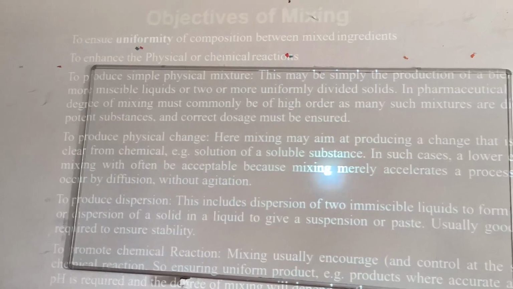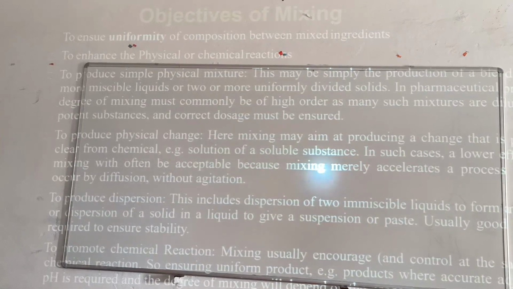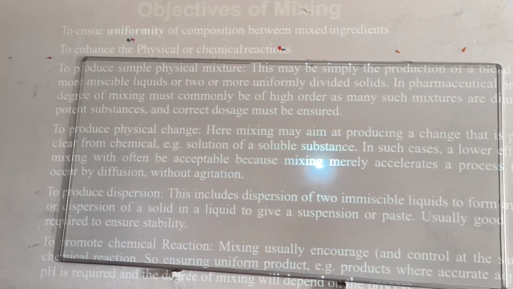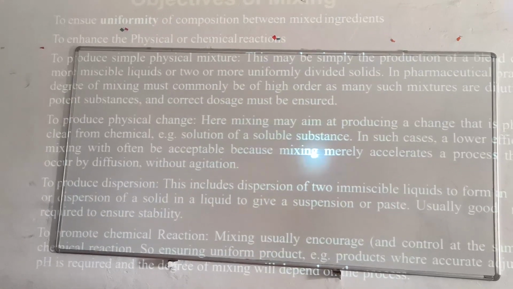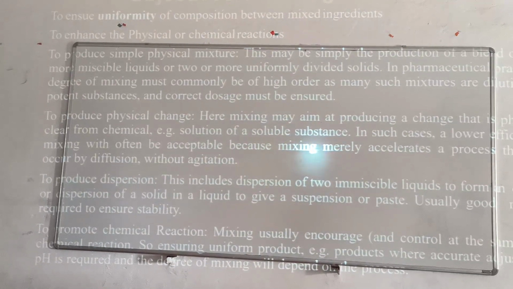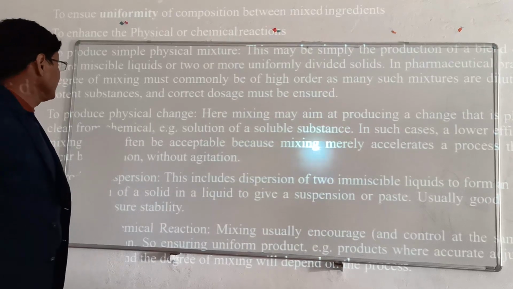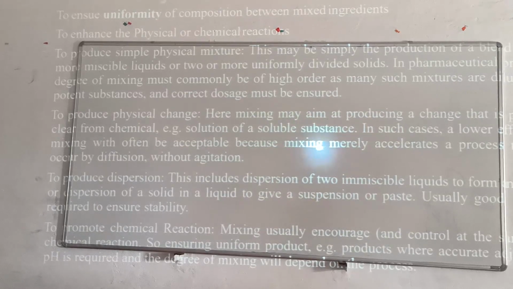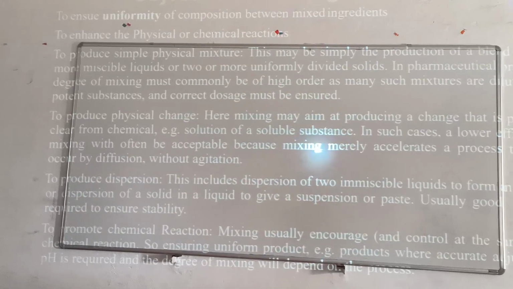If we discuss the objectives of mixing, the first objective is uniformity of the composition. The next objective is to enhance physical or chemical reactions. If we see the subdivision of these, they are to produce a simple physical mixture, to produce physical changes, and to produce dispersion or to promote chemical reaction. To produce a simple physical mixture may be simply the production of a blend of two or more miscible liquids or two or more uniformly divided solids.